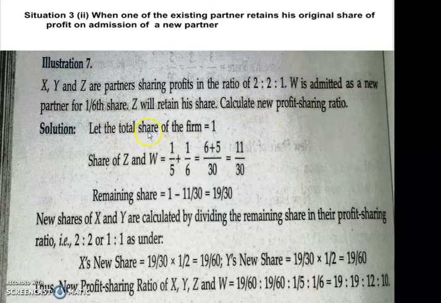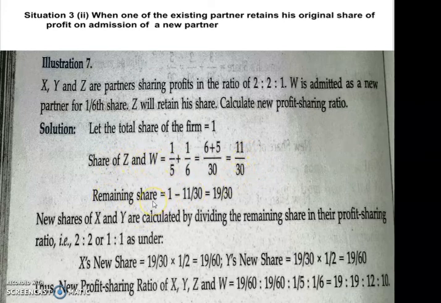So let us assume that the total share of the firm is 1. Share of Z and W, that is, share of Z is 1 by 5. You know that here it is given that 1 by 5 is the share which Z has in this firm. So 1 by 5 plus what is the share of W, it is also given, 1 by 6. Finding the LCM and all that, you will get share of Z and W is 11 by 30.